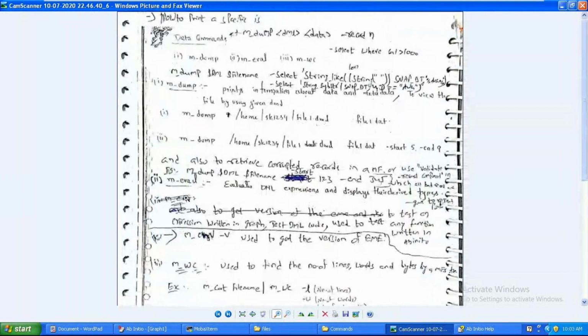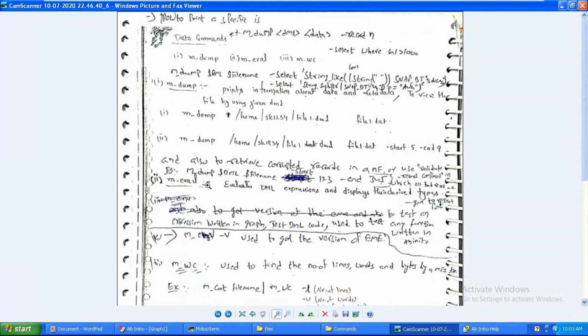So m_eval. Like in the GDE, when you're putting some if-else condition and you want to convert a date, something like Feb 30, you want to use the date Feb 30. That is not possible. Ab Initio will throw an error while evaluating.